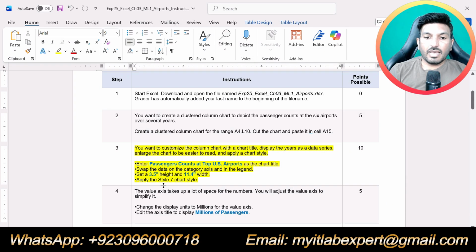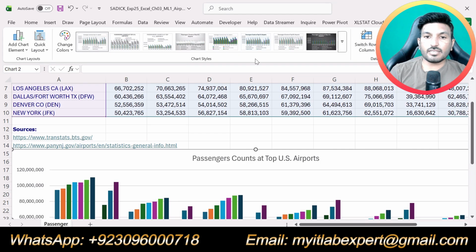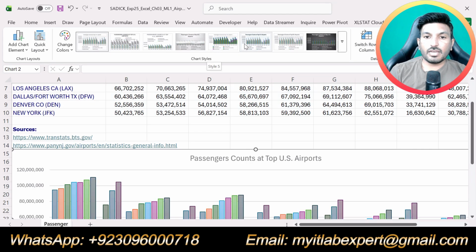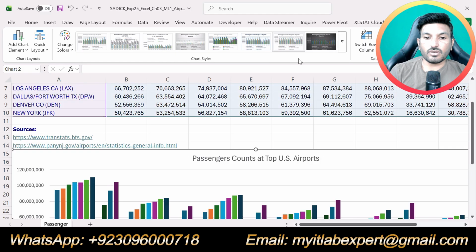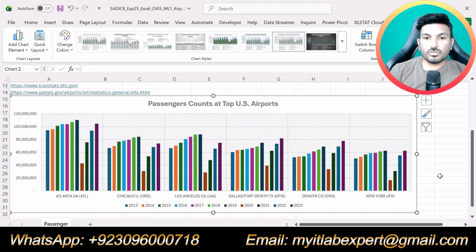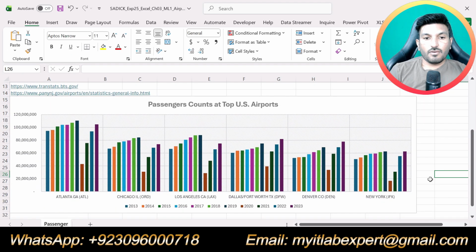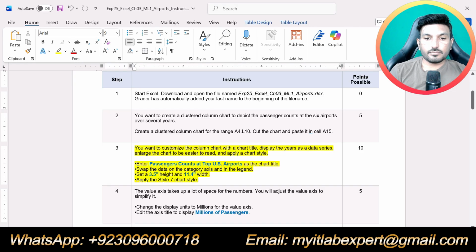Now apply the style 7 chart style. So select the chart that is already selected, go to chart design, and from here apply chart style 7, this one. Okay, we have changed the style of the chart to 7. Okay, so this is the final version of this clustered column chart. Now that is all about step number 3.